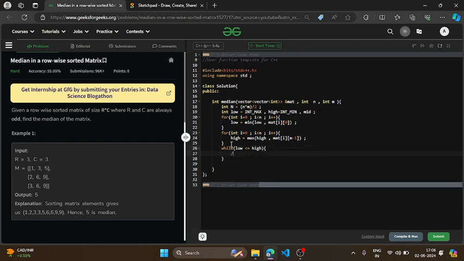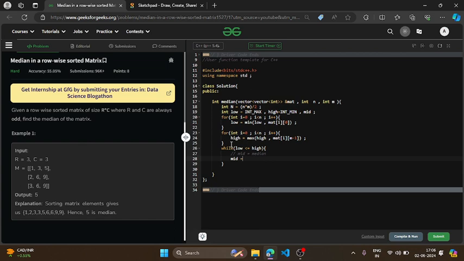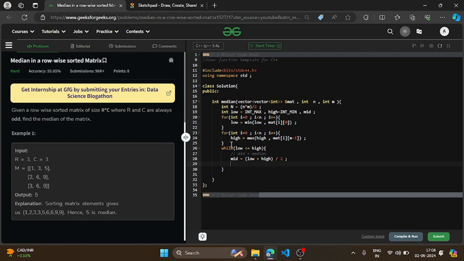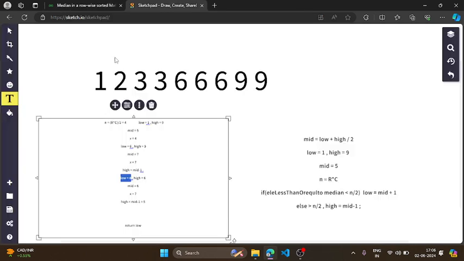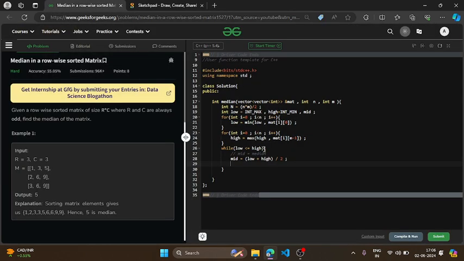Initially, let's say mid is my median, right? So my mid is low plus high by 2. Now what I was doing, I was just counting the number of elements which are less than or equal to mid, right? So let's say I'm storing that particular value in my count variable and I will call a function which will count the number of elements which are less than or equal to my mid.